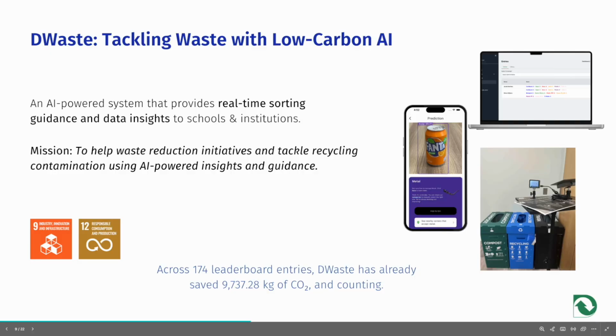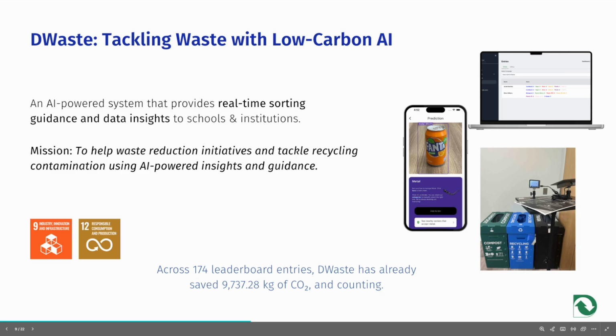Our efforts also support SDG 12, which is responsible consumption and production, by improving recycling effectiveness, reducing waste generation, which is 12.5, and advancing environmentally sound waste management, which is 12.4. Through this work, we help industries and communities transition towards a more sustainable and resource efficient future.